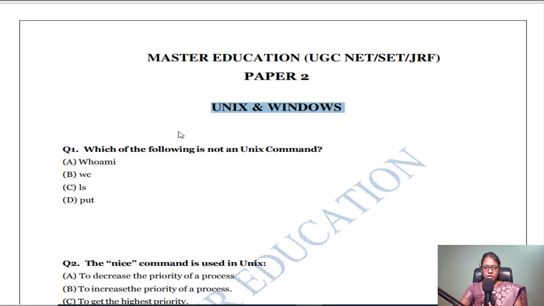Good day to all. Today we are going to see some of the previous year UGC NET Unix question answers. Unix is similar to DOS. What is DOS? It's a character-based interface, or command-based interface. We are interfacing with the system through commands. It's called a command-based interface, right?